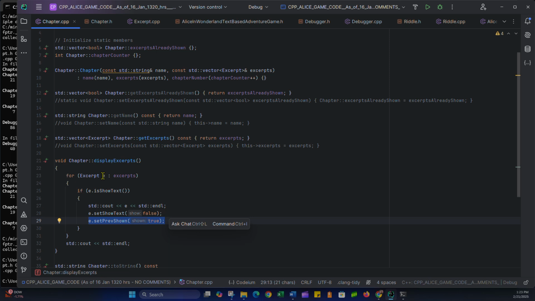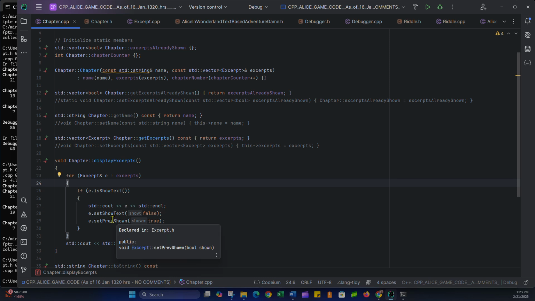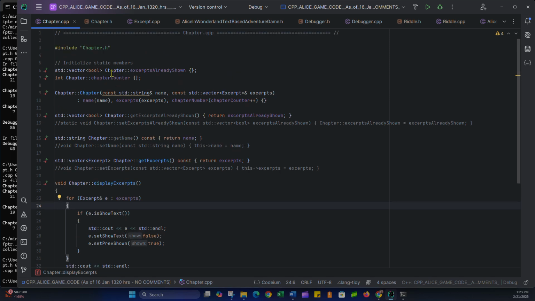However, I realized that I'm not doing this by reference. I'm just pulling it out. So I'm creating a copy here. So whatever I do here doesn't actually persist into the excerpt. So I do need to do that by reference. I'm actually hesitant to do anything at this point considering I just compiled. But let's do it anyway because we know it does have to be pulled out by reference. There's a few things like that I just noticed, but I didn't want to cause any issues.